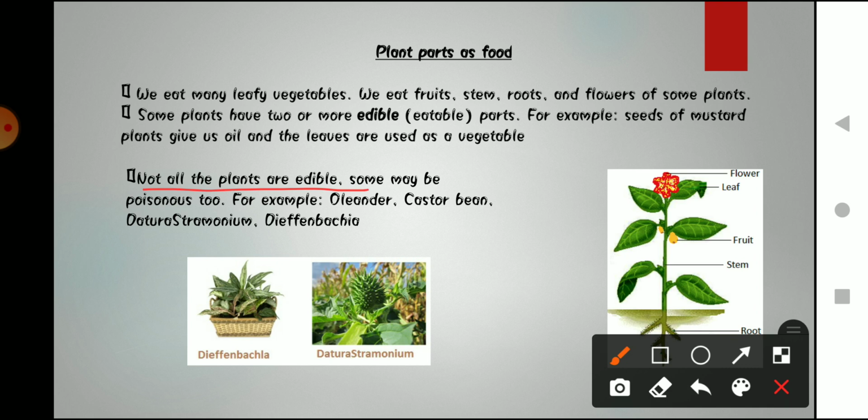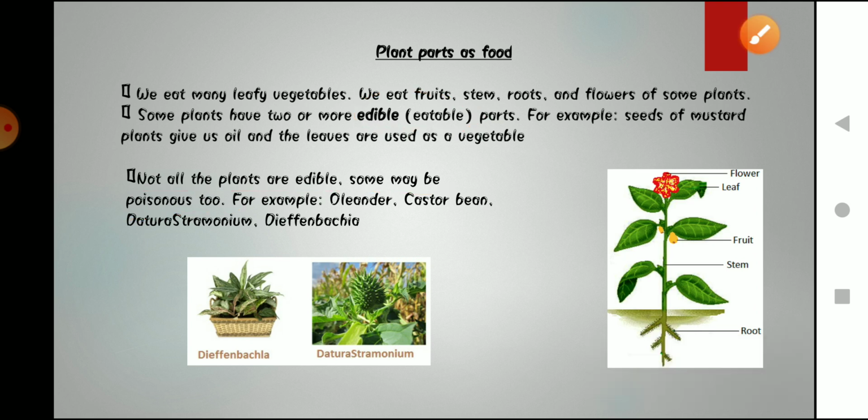What is the meaning of edible? Edible means those food items that we can eat. Okay, so there are some plants which we cannot eat. Why? Because they may contain poison inside them, so we cannot eat those parts of plants.